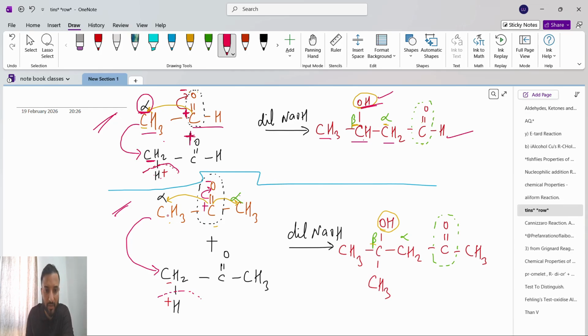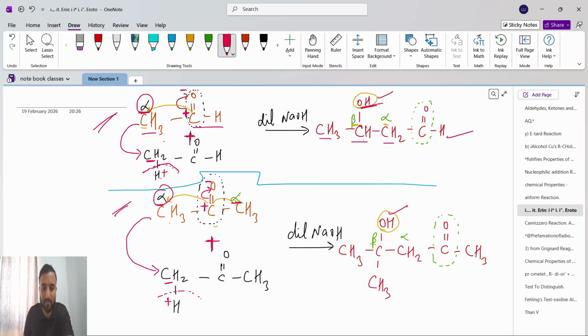See, for the ketone, the main reactant is CH3 C double bond O CH3. It reacts with the same, but what will we do? Take any one, this is also an alpha position and this is also an alpha position. So I will take this alpha, and here I have to remove one hydrogen. See, here also we removed one hydrogen. The reason is this is C double bond O, so oxygen is more electronegative, so this bond will break and go towards oxygen. The oxygen will become minus and carbon will become plus. And when we remove one hydrogen, hydrogen is H plus, so this will become minus. This H plus will attack O minus. So every time it will make OH, because we have to get the hydroxy group.